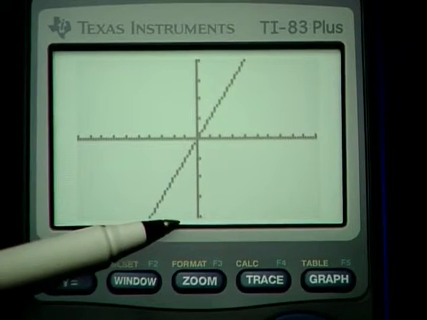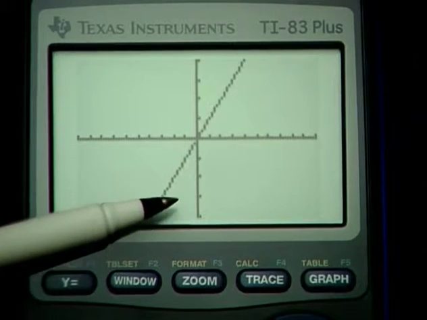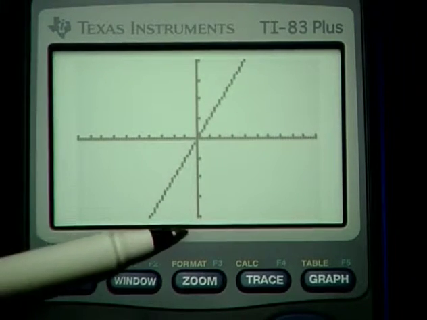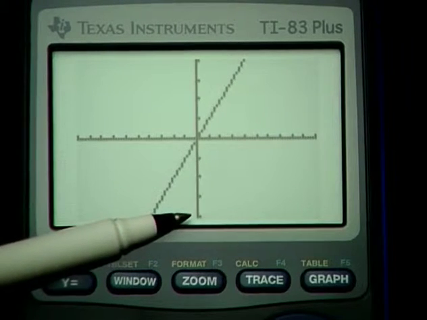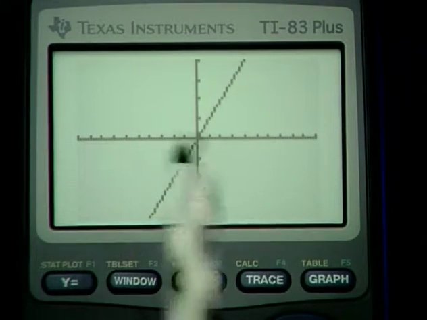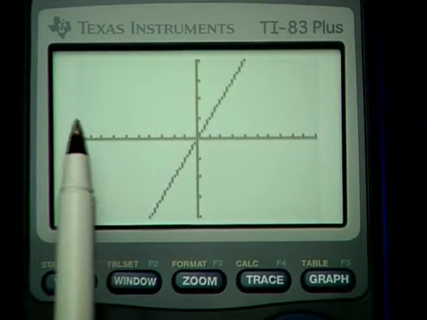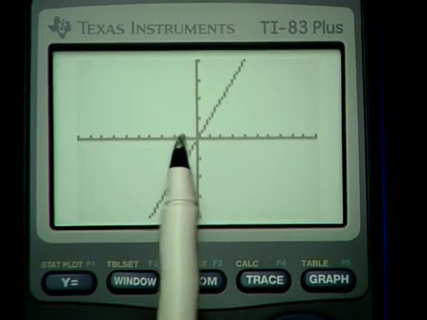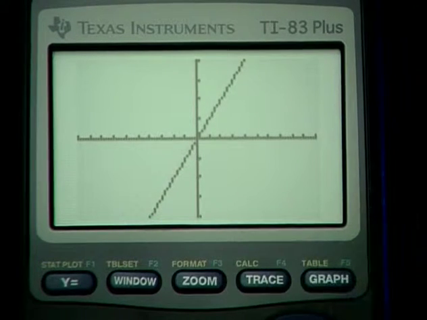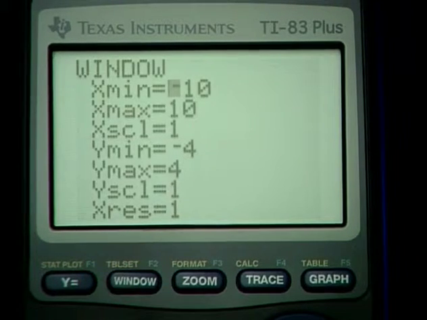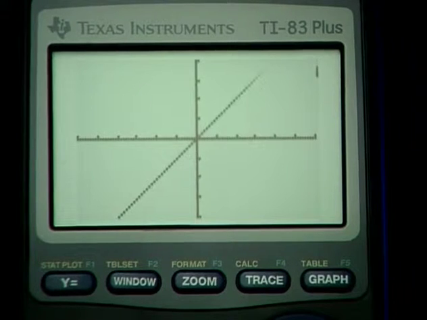Now clearly we don't have a square perspective. To create that square perspective, we take this distance and multiply it by 1.5. 1.5 times 8 is 12. So we want this total distance to be 12. Okay, let's set that up. Now if we'd like that distance to be 12 and we want half of the distance on this side of the y-axis and the other half over here, then we're going to set our x minimum at negative 6 and our x max at 6. Let's go to the window settings and do that. So negative 6 for the x minimum, 6 for the x max, and here's the graph. Oh, that's nice. There's a square perspective.